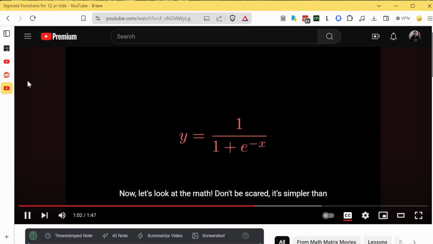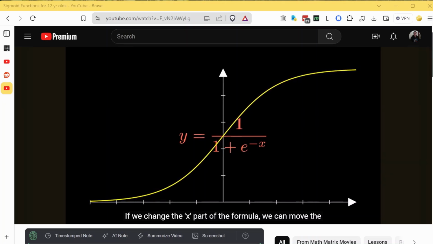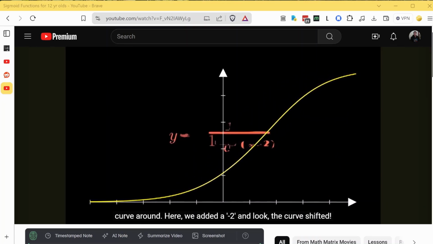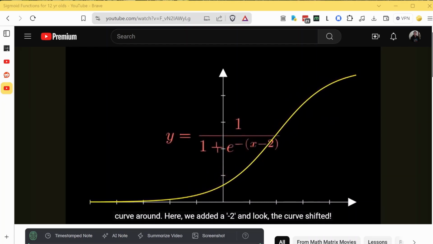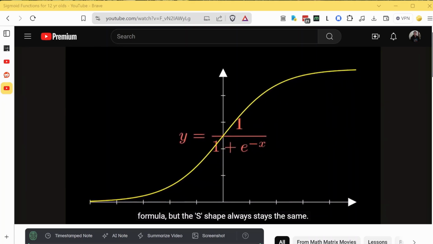Now, let's look at the math. Don't be scared, it's simpler than it looks. This is the formula for a sigmoid. It uses e, a special number like pi, and x can be anything we want. If we change the x part of the formula, we can move the curve around. Here, we added a -2 and look, the curve shifted. We can do lots of cool things by changing this formula, but the S shape always stays the same. Crazy, right? So how does that work?